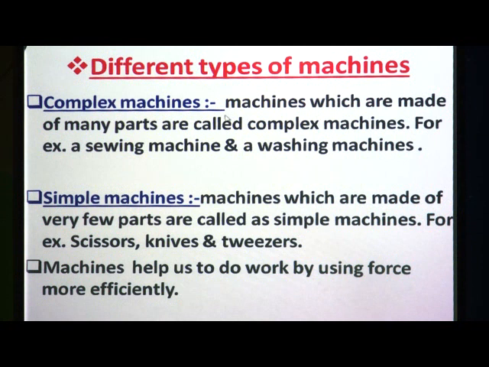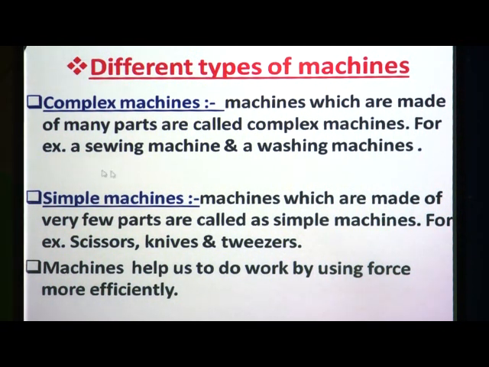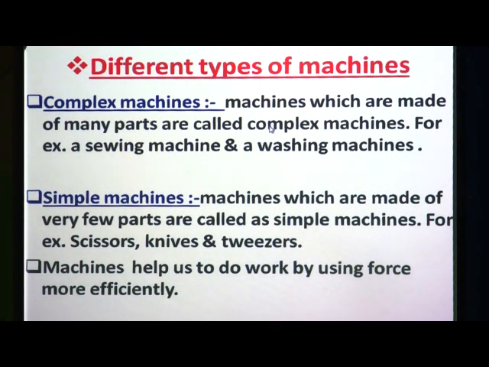What is meant by complex machines? Machines which are made of many parts are called complex machines. For example, a sewing machine, a washing machine, computer, motorbike, any other vehicles, mobile, those are all some common examples of complex machines.